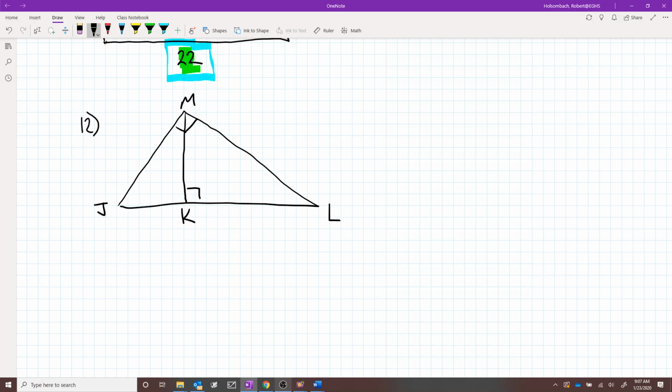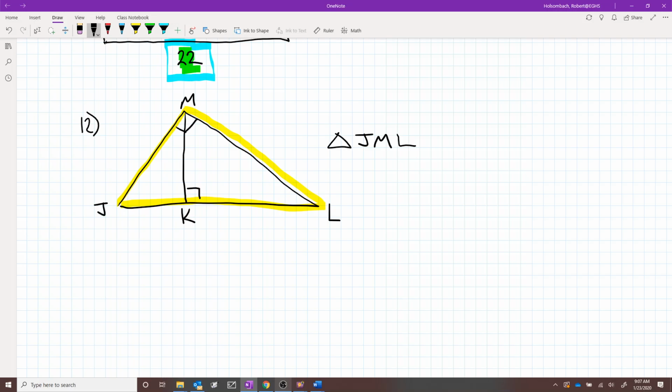So we're going to write a similarity statement. We're going to say that triangle, and we're going to label this big triangle around the outside. The order that we're going to use is right here. We're going to go short side, long side, hypotenuse. Short side goes from J to M. Long side uses the M and goes to L. Hypotenuse goes from L to J, which is your first and last letters in the description.